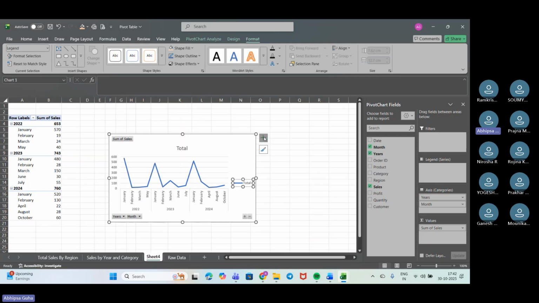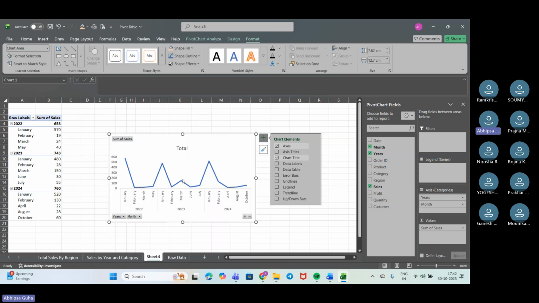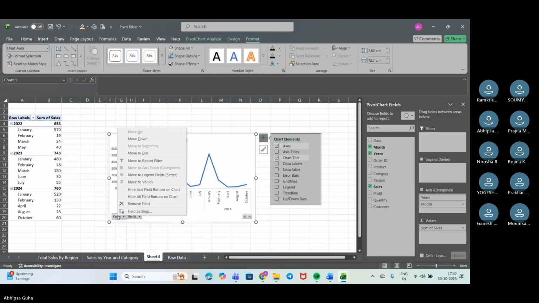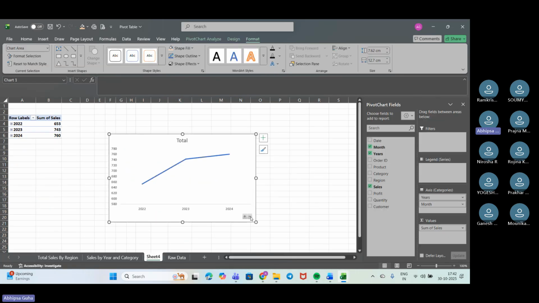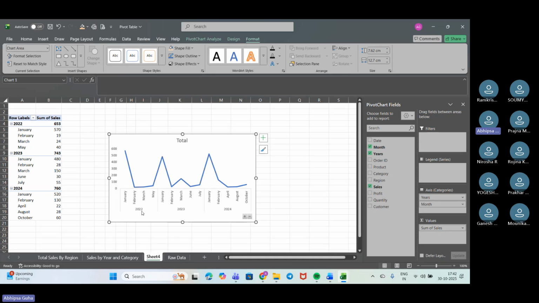We don't want grid lines. We don't want the legends. So it has already changed. Now we'll hide this, because we don't need this. So again, if it is based on years, in 2022 my sales were like this. In 2023, there is an upliftment from 2022 to 2023. And in 2024, again, the sales went a bit higher, right? So this is my entire chart based on months.